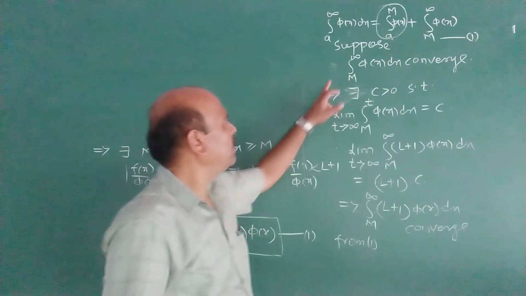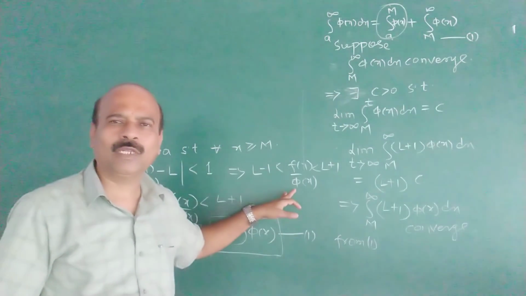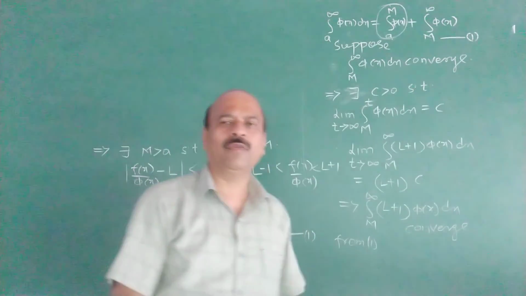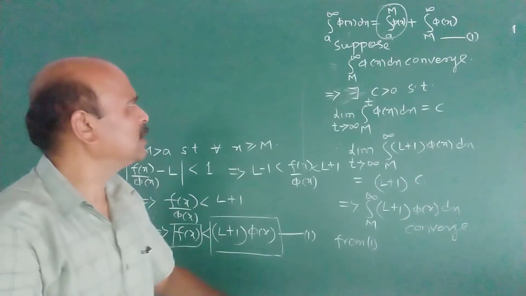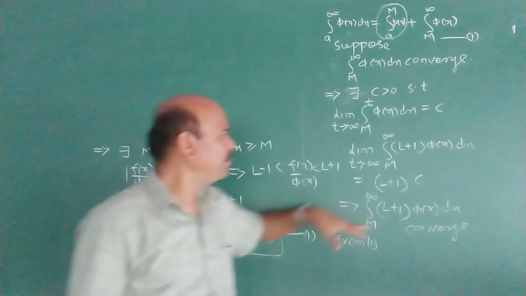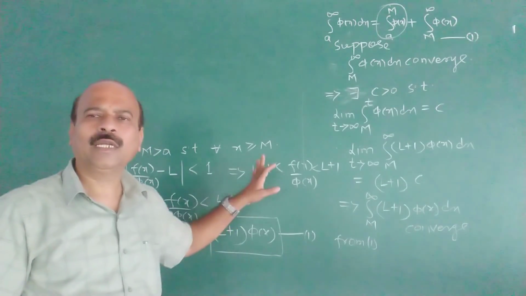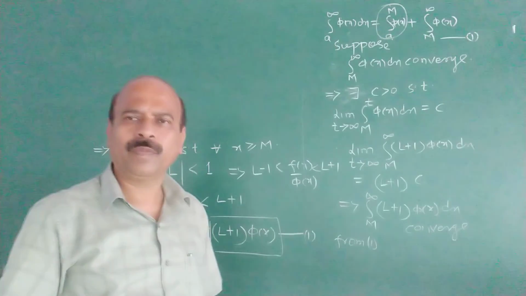Therefore when φ(x) converges, that means the integral from a to infinity of φ(x) converges, it implies the integral from a to infinity of f(x) dx converges. Now the next case is, suppose the integral from a to infinity of φ(x) dx does not converge, then the integral from a to infinity of f(x) dx doesn't converge. That I will consider in the next video. Okay, thank you.